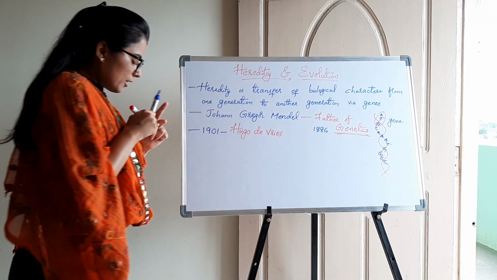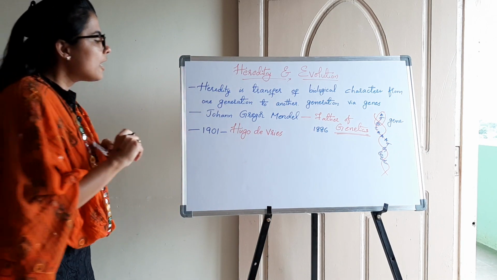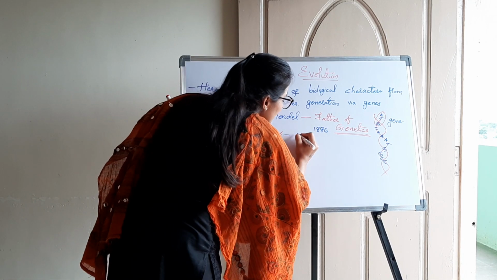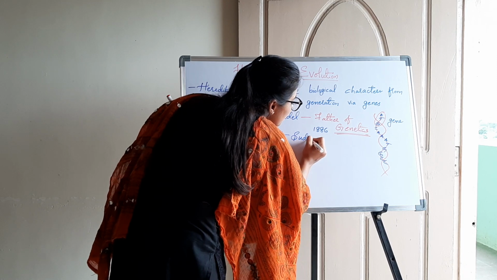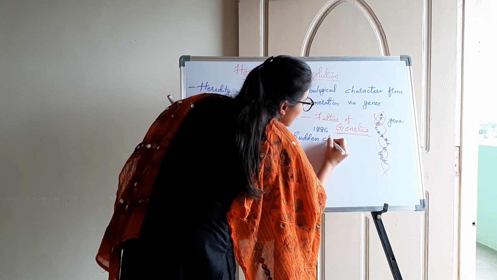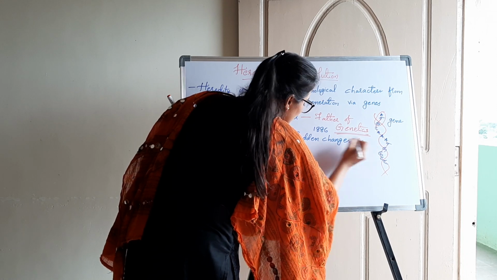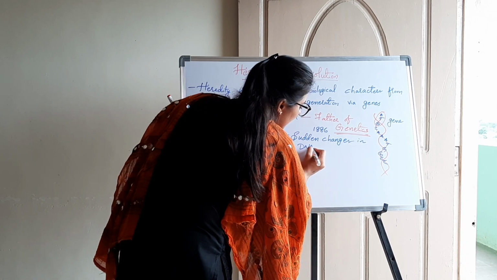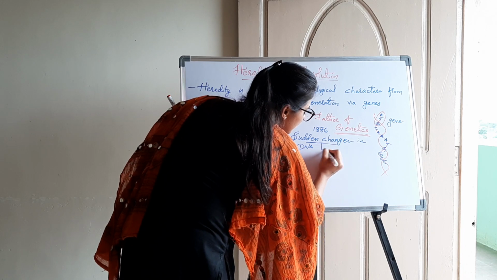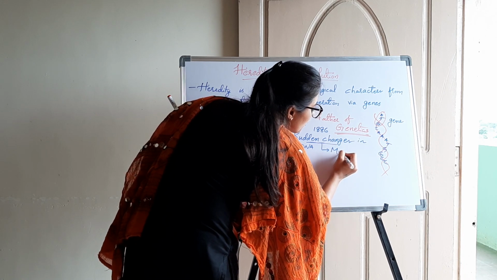Now, what Hugo de Vries discovered are the sudden changes taking place in the structure of DNA. Sudden changes in the structure of DNA, okay. So these sudden changes are termed as mutations.